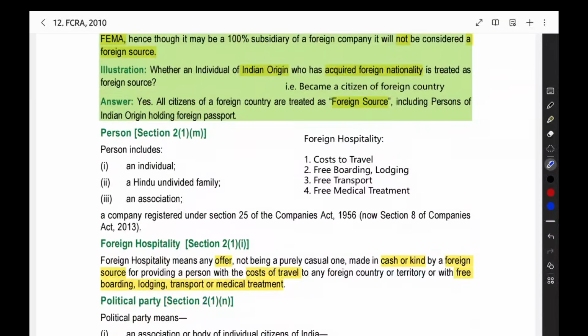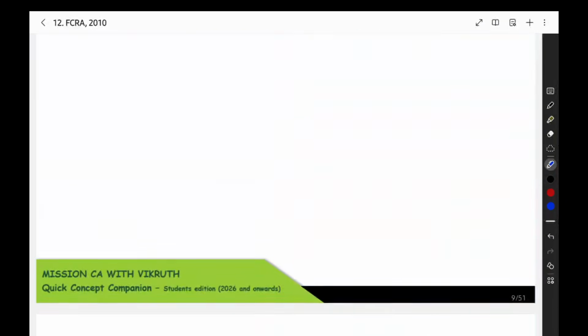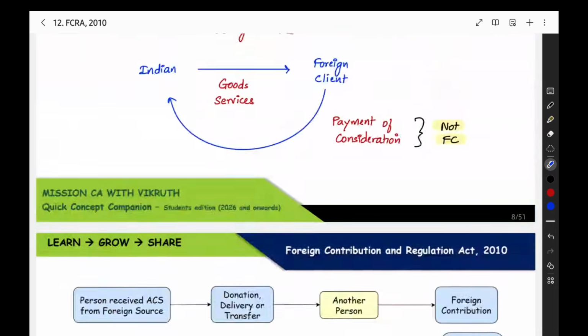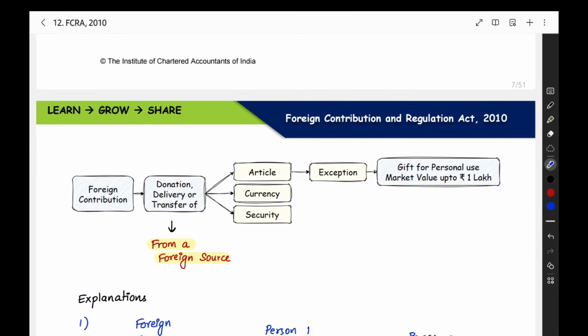Why we are having the definition for these two is that foreign contribution means you are getting an amount directly. Just consider in short that you are getting something in monetary value. When you are getting the money, you will be working for them. So for that we should have a regulation. Otherwise, all the foreign forces, all the foreign entities, will try to make payment inside the country and will try to do whatever they want. They will make the payment to our Indian people and try to carry out whatever activities they want through the Indian people. So you have to regulate that.